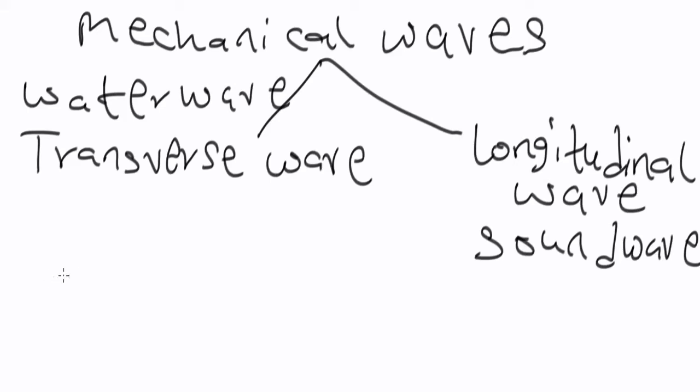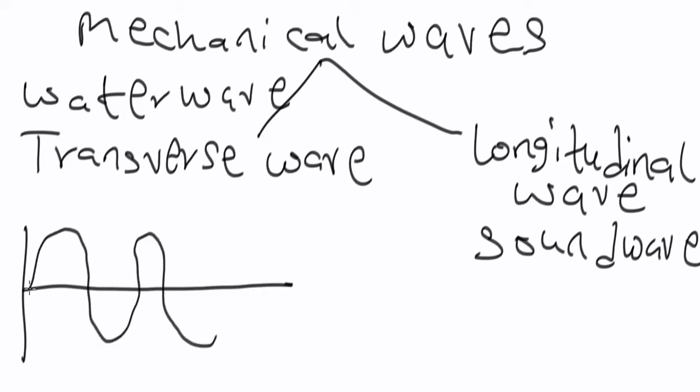Okay, now diagrammatically, let me differentiate between transverse and longitudinal waves. Let me show you how it appears diagrammatically. Let me represent a wave motion. Okay, so this is an example of a transverse wave. Whereas for a longitudinal wave, we have a shape like this.